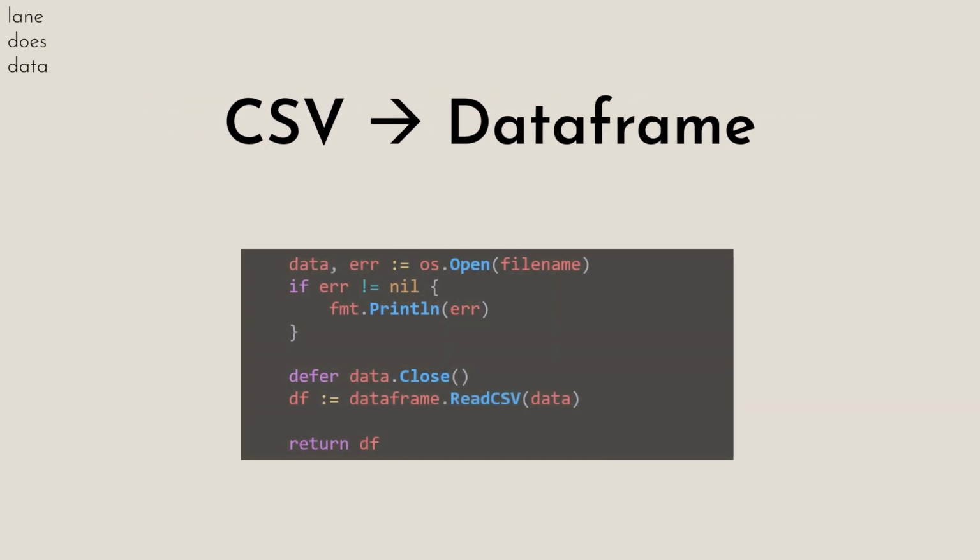This is quite possibly the simplest and probably the preferred method that a lot of you are going to use, and I 100% understand why, but I also encourage the exploration of using structs just for that control in any production setting. But here we see things are much simpler. We will simply open up our data file. We keep it open, so we use the defer to make sure we close it once we're done working with it. And then lastly, we just use the read CSV on that file to actually load our data frame.